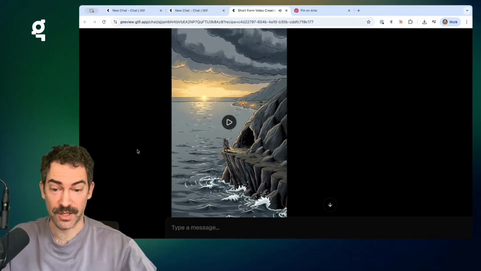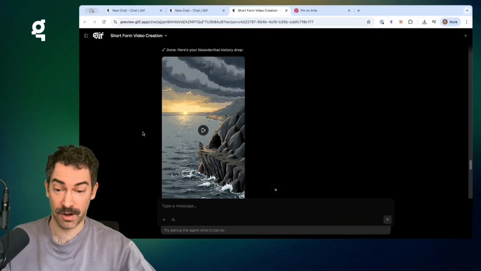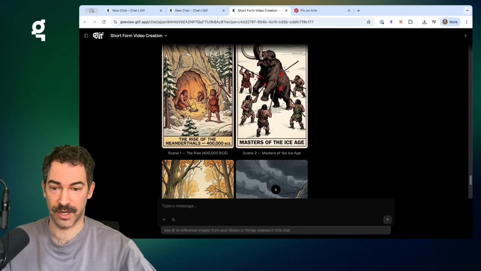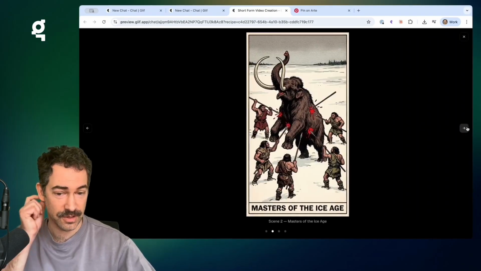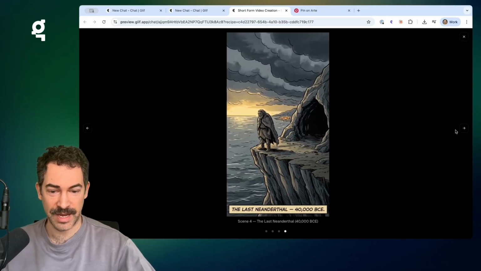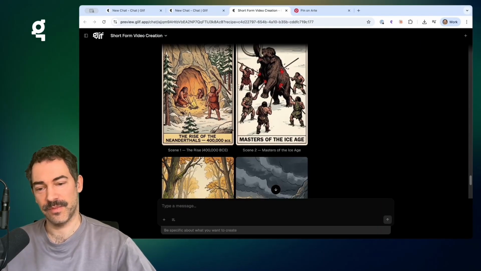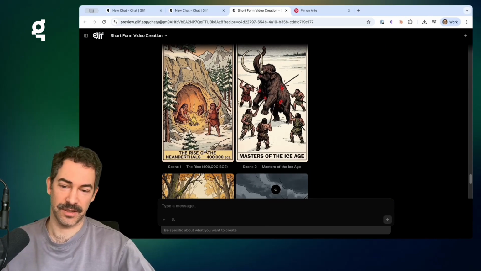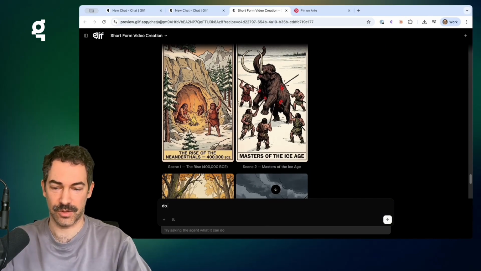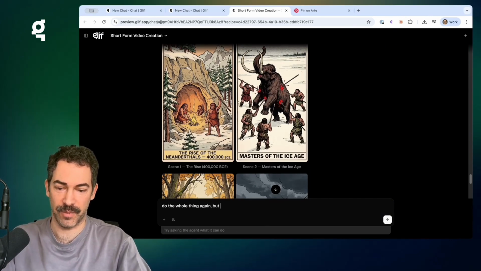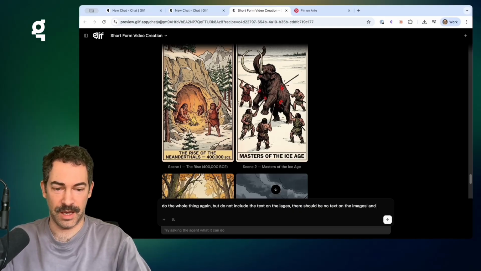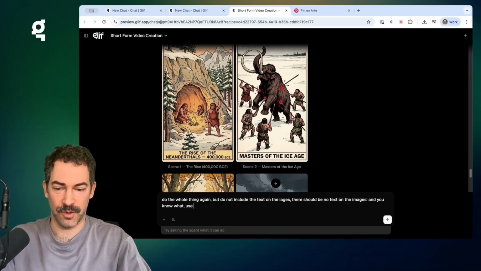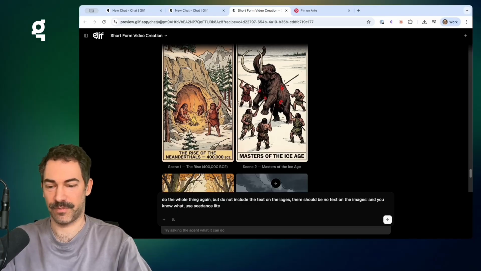Pretty cool. So I think this can go straight to TikTok. And it's also giving us a gallery of the different assets it created. So I'm taking issue with the fact that it included text in here. So I'm going to tell it to do the whole thing again, but do not include the text on the images. There should be no text on the images. And you know what? Use Seedance Lite.